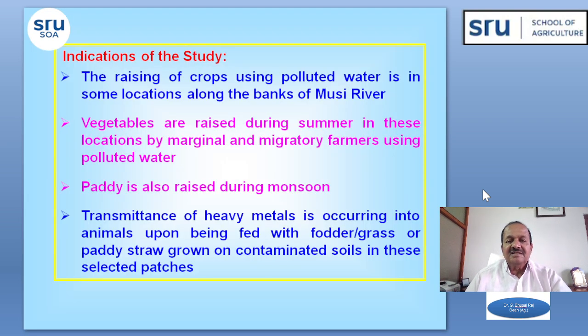Finally, the indication of the study, which we can conclude, is that because of the industrial and domestic polluted water of the Musi River, we are raising crops in some locations along the banks of the Musi River. Mainly vegetables are raised during the summer in these locations by marginal and migratory farmers using this polluted water. Paddy is also raised during the monsoon in adjacent districts of Nalgonda. So the concern is the transmittance of heavy metals into animals upon being fed with fodder or grass or paddy straw grown on contaminated soils in the selected areas.